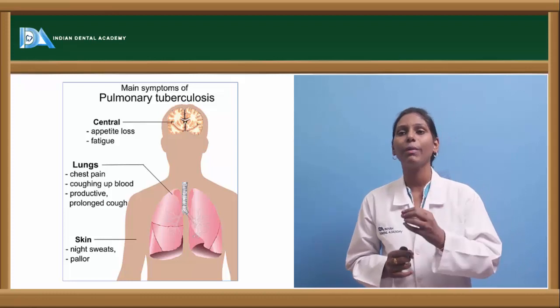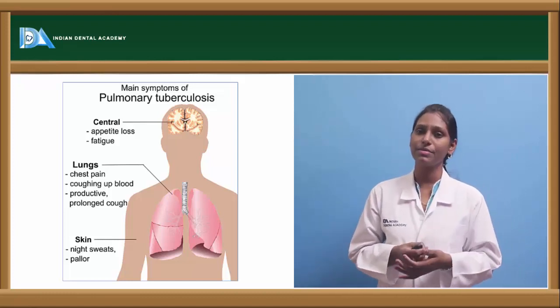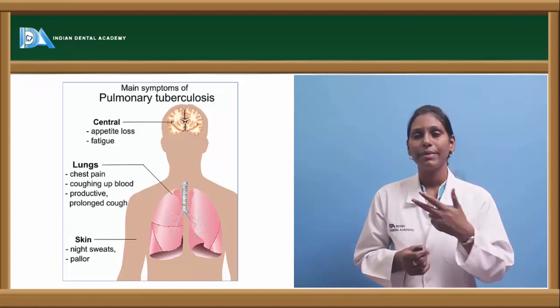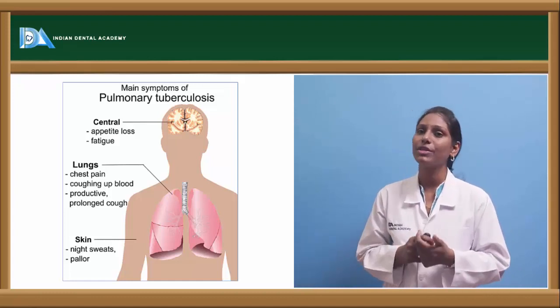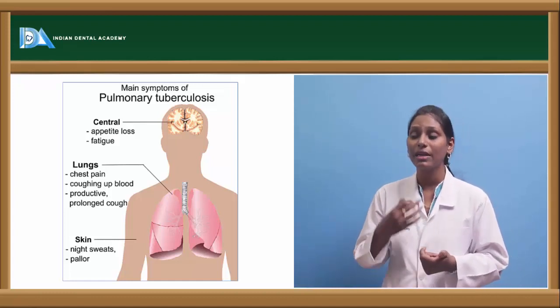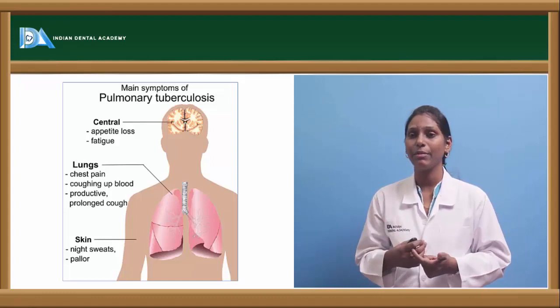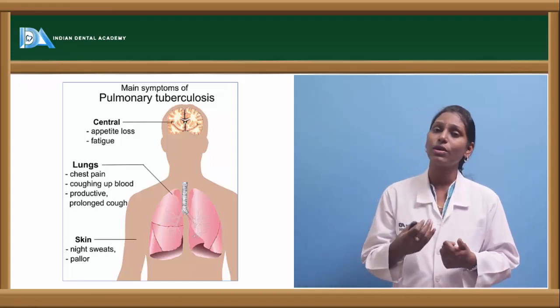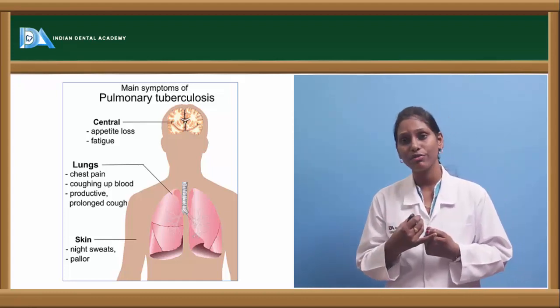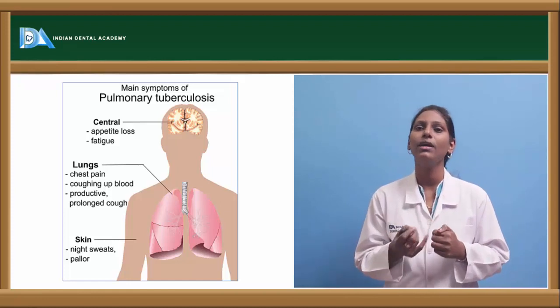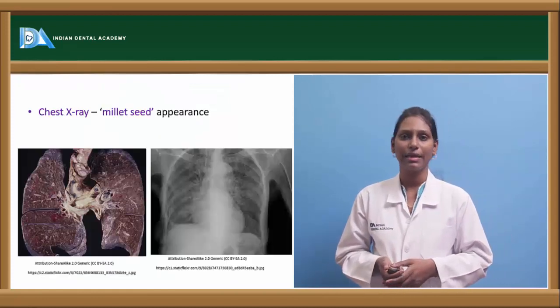When you're talking about pulmonary tuberculosis, we have various symptoms such as appetite loss, and the patient complains of fatigue. There will be chest pain, productive cough, and coughing of blood, which is nothing but hemoptysis. You can see productive cough and prolonged cough. The patient complains of night sweats, chills, etc., and pallor can be seen in these cases.